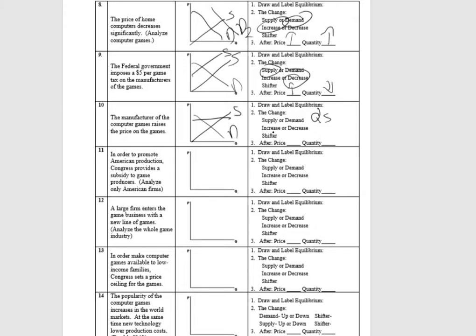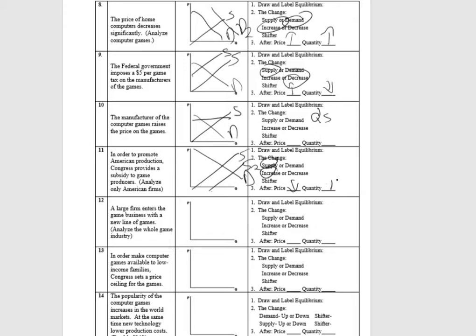Basically afterward, this is going to lead to a surplus here. Don't worry about any of this other stuff for that. In order to promote American production, Congress provides a subsidy to game producers. Wow, that's nice. So subsidy is where they're just paying them money to do something, so it's going to increase supply. So price is going to go down, quantity is going to go up.